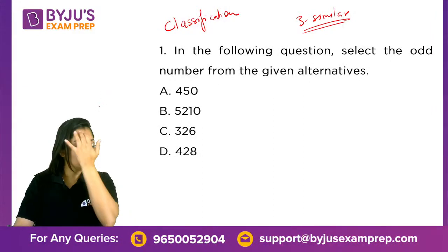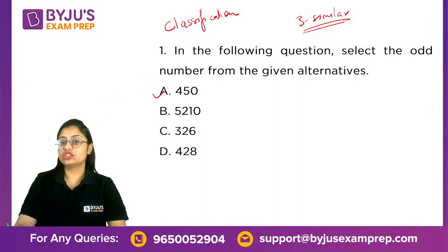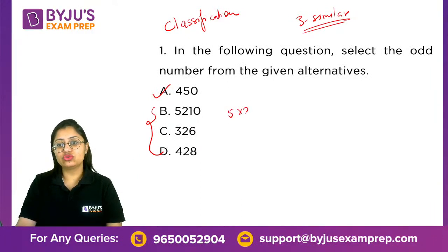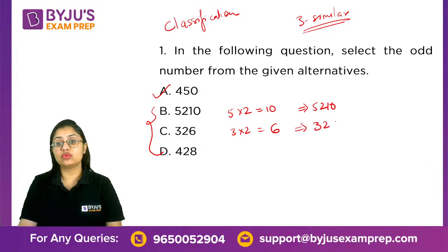In actual, the answer to this question is option A. Why is that? Because these three follow a particular pattern. 5 into 2 gives you 10, and that becomes 5210. 3 into 2 gives you 6, and that becomes 326. 4 into 2 gives you 8, and that becomes 428.